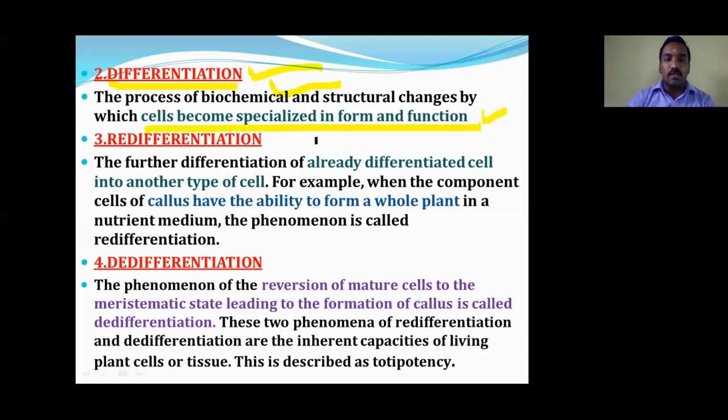And the third one is redifferentiation. Redifferentiation is nothing but a reversible effect of differentiation. Here we already got some cells from the callus. From the callus, the cells are again modified into the whole plant, which is called redifferentiation, and dedifferentiation. Dedifferentiation is a reversible process of redifferentiation. Mature cells revert to the meristematic stage and form the callus. From the callus it becomes differentiated.